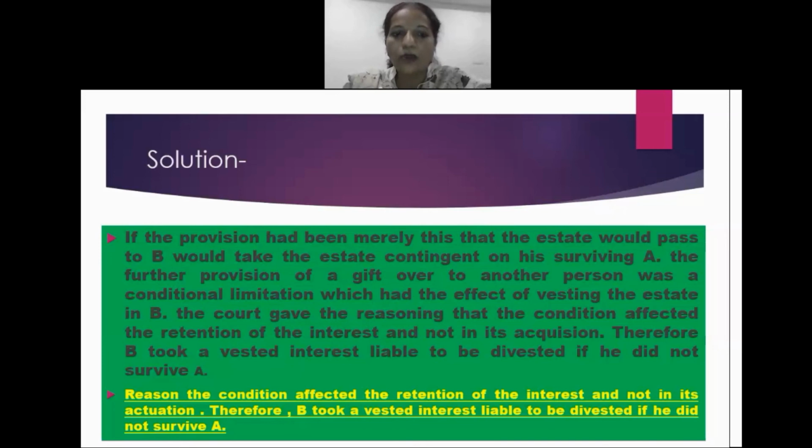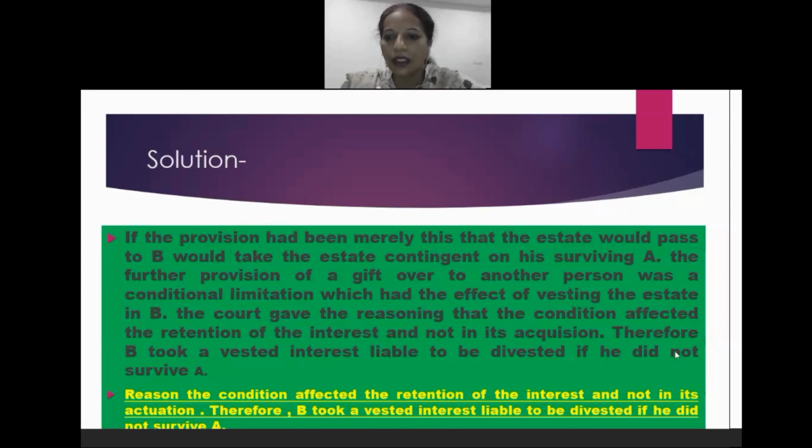Therefore, B took a vested interest liable to be divested if he did not survive A.